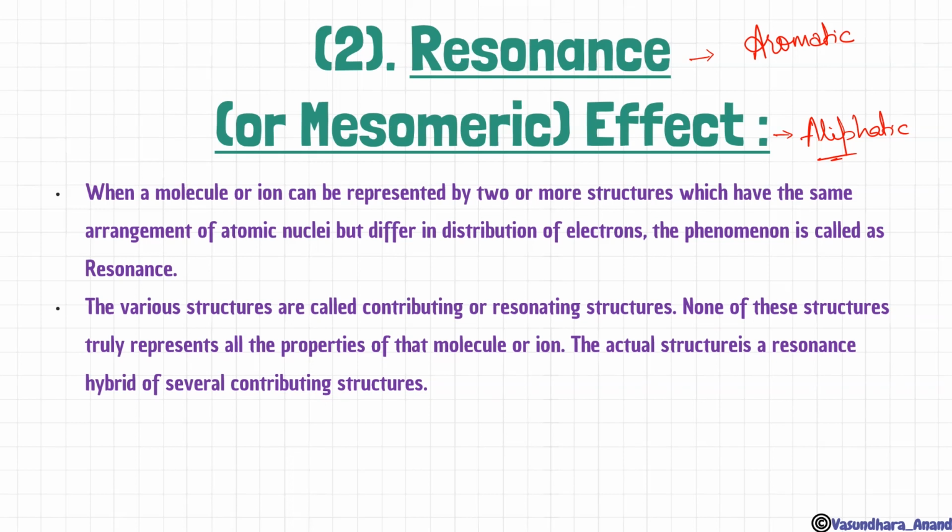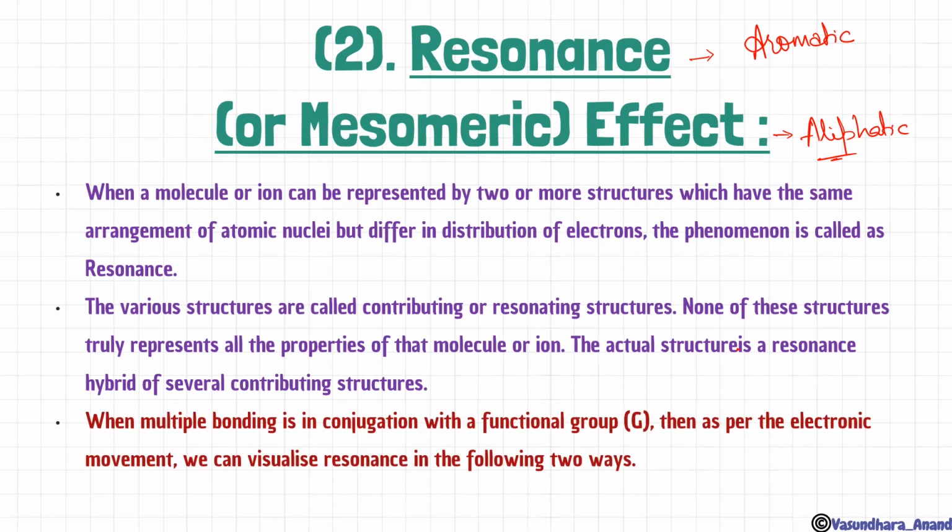The various structures are called contributing or resonating structures. None of these structures truly represents all the properties of the molecule or ion. The actual structure is a resonance hybrid of several contributing structures. So I have explained resonating structure and resonance hybrid. All those resonating structures are also called canonical structures, and they don't actually show the properties of the molecule or the ions.